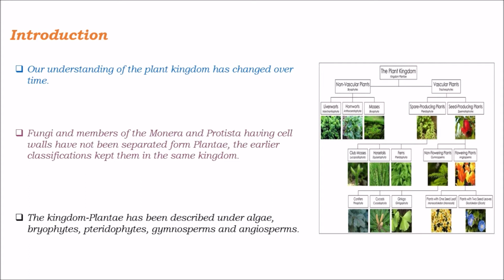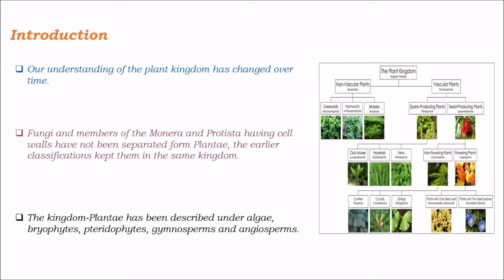The kingdom Plantae has been described under algae, bryophytes, pteridophytes, gymnosperms and angiosperms. So coming to the plant kingdom, it has been described under 5 important categories.